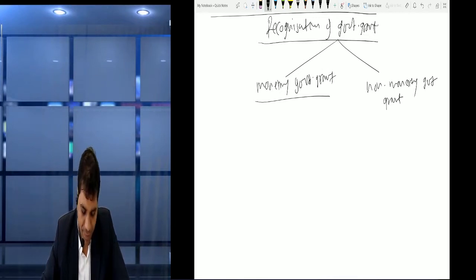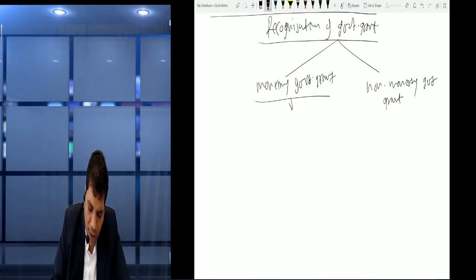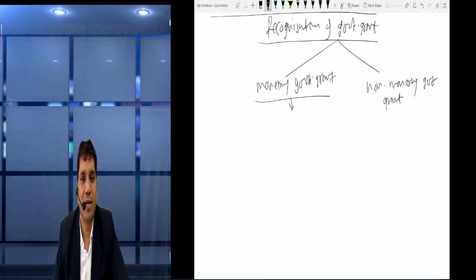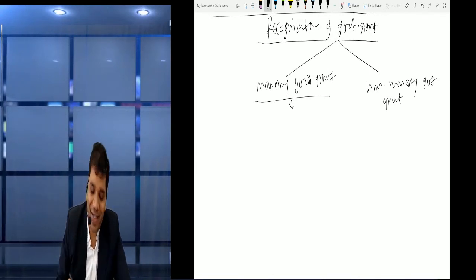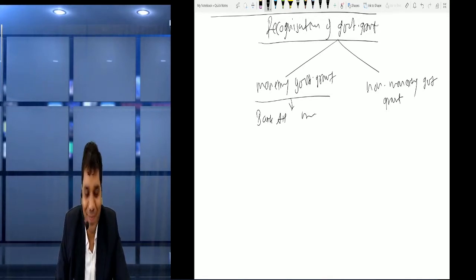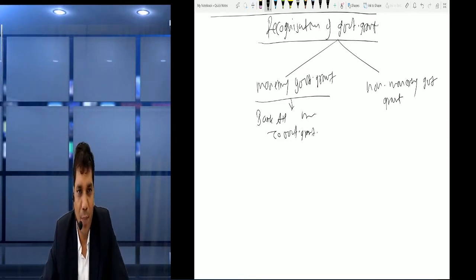Now friends, monetary government grant means we receive it in bank or cash. So what entry should we pass? In simple words, whatever is received should be debited. So we should pass the entry: bank account debit to government grant. Obvious? Right. So bank account debit to government grant, we can use this entry for the monetary grant.